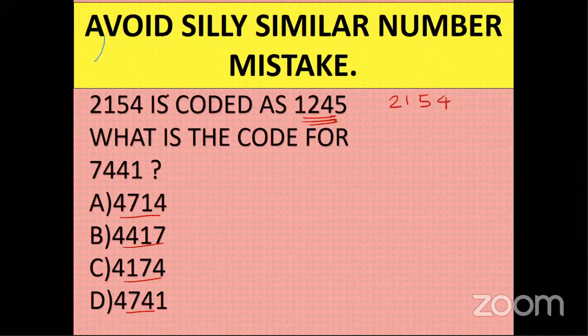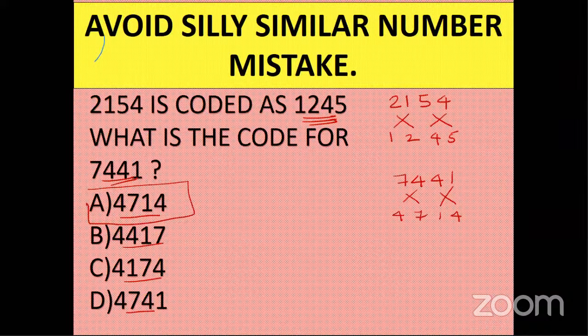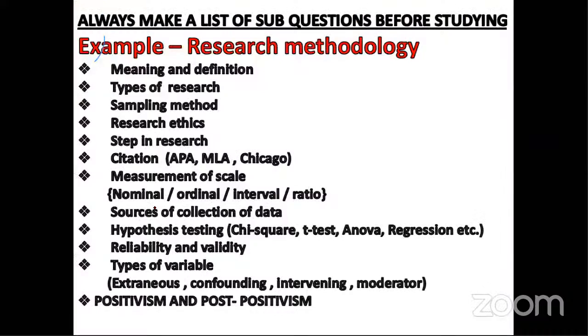So this is basically a question from coding and decoding. What we have done, we have interchanged 2 1. So 2 1 has become 1 2, and 5 4 again we have interchanged. 5 4 has become 4 5. So in a similar way, 7 4 4 1 will become: 4 will come here, 7 will go this side, 1 will come here, 4 will come this side. So 4714 is the correct answer. But students, in excitement, don't tick the wrong answer. Okay, because all the answers look similar. So never do this mistake.